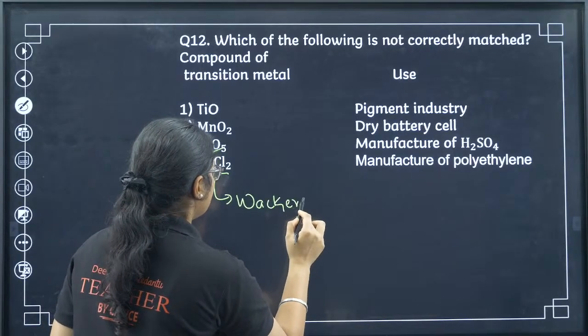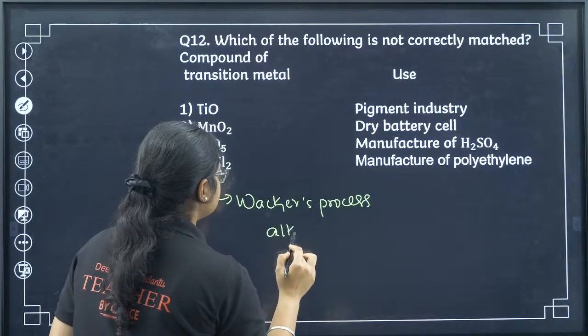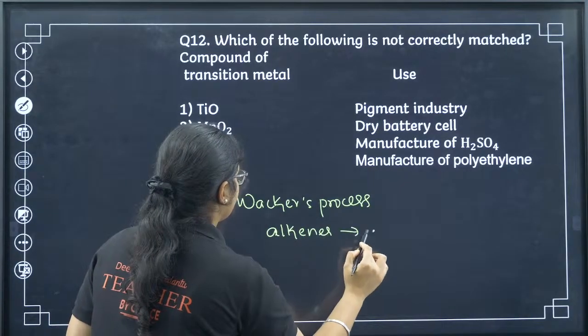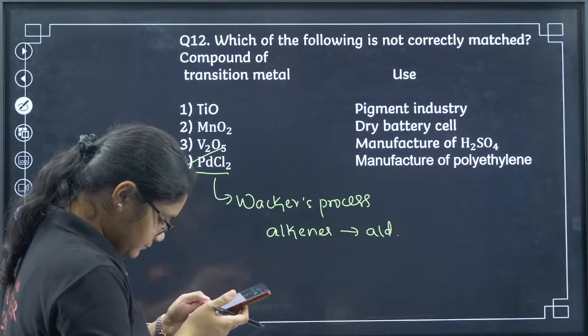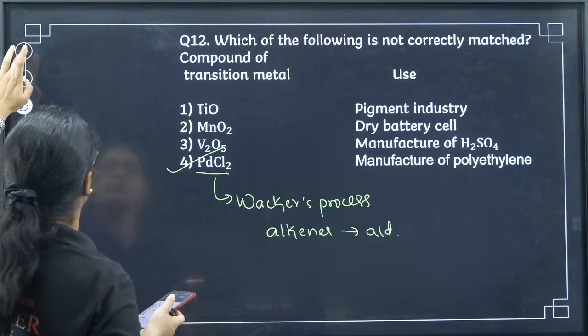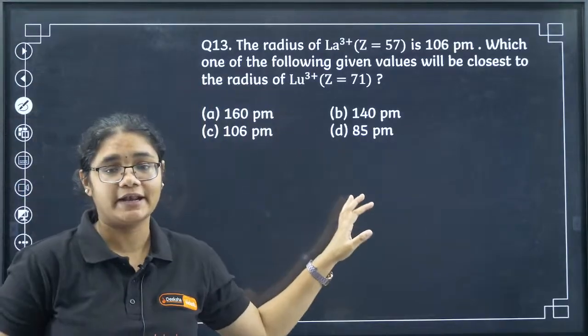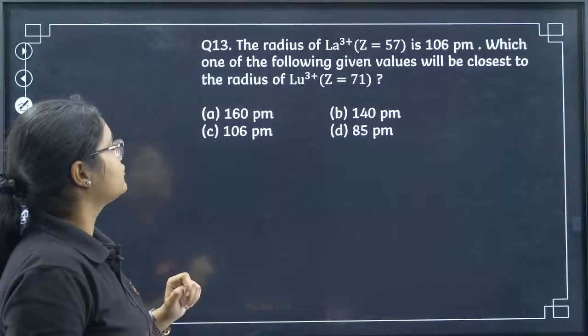So PdCl2 is used in Wacker's process, where we convert alkenes to aldehydes. Okay, clear? Anup, we have done the solutions chapter, and now we are in the d and f block. We will be doing the haloalkanes chapter also. Okay, now let's go to the next question.